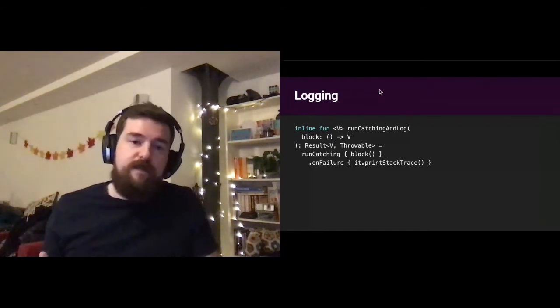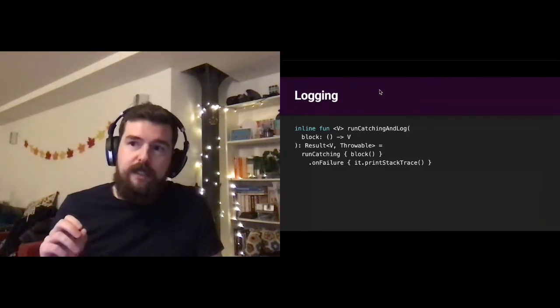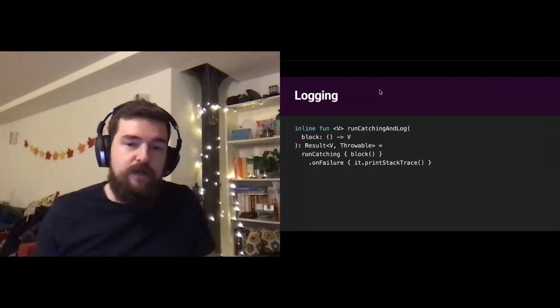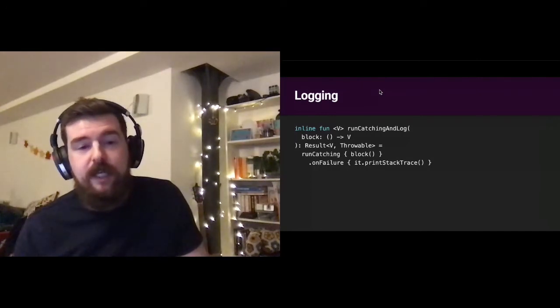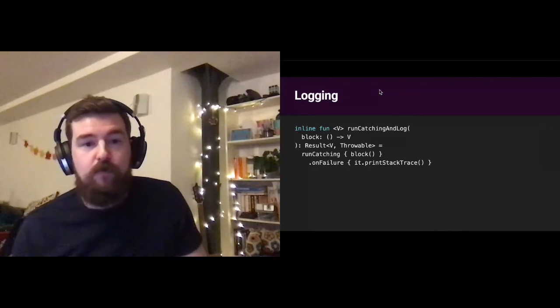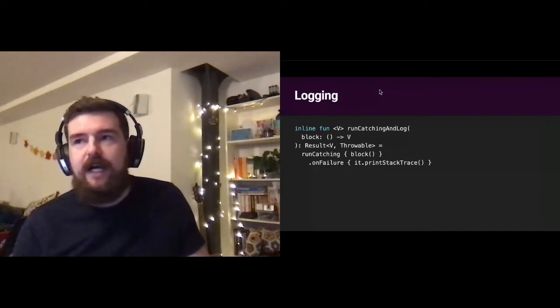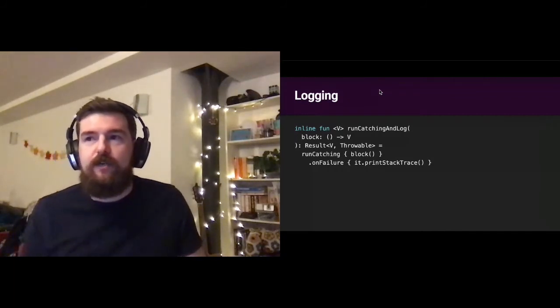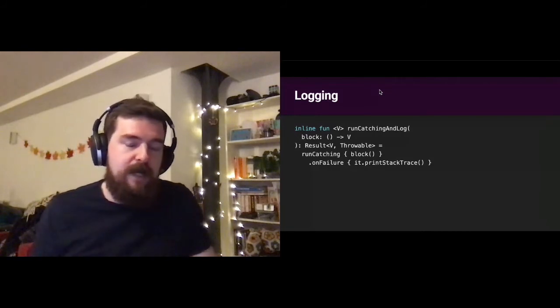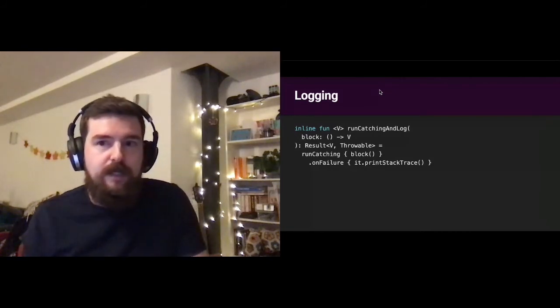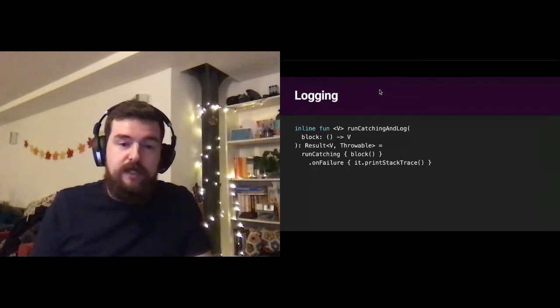One other advantage of this as well is, unfortunately, the Kotlin standard library has a function which is extremely similar called runCatching, and you're likely going to import the wrong one all the time. So creating your own function with a slightly different name is quite a nice way to avoid that as well, because it drives me mad regularly.